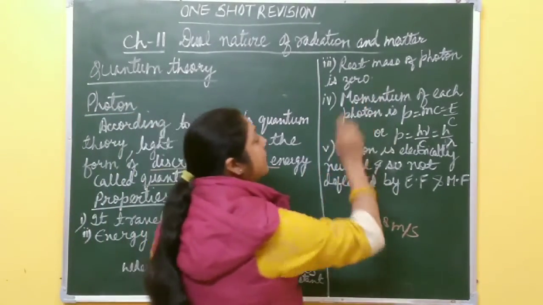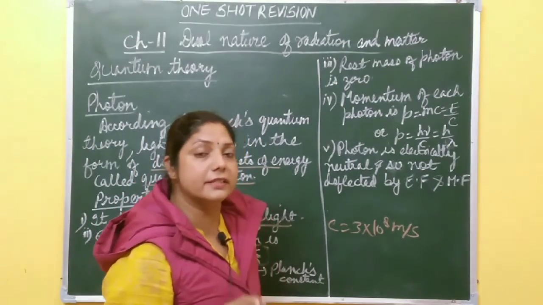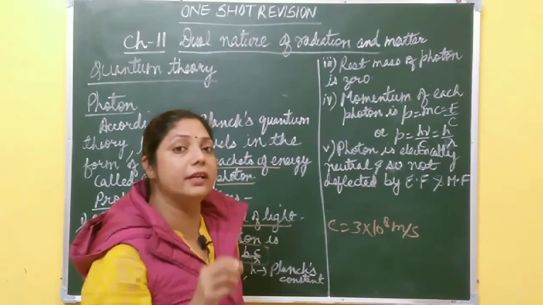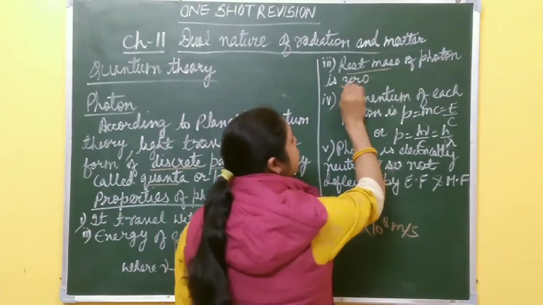Also, the rest mass of a photon is 0. It means a photon never exists at rest. It exists only when it is in motion, right? Rest mass is always 0.